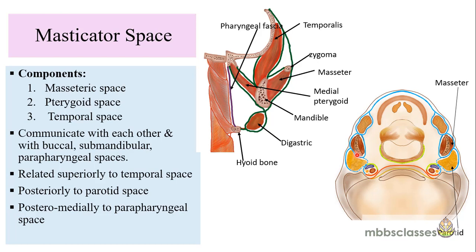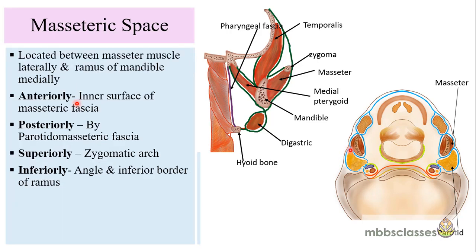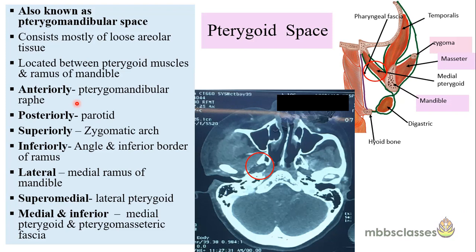If you remember from the anatomy class again, the investing layer, when it encloses the parotid gland, the outer lamina of the parotid fascia is called the parotideomasseteric fascia. So it forms the posterior limit of the masseteric space. Superiorly, it is limited by the zygomatic bone, and inferiorly, it is limited by the angle and the inferior border of the ramus. Now let's move on to the next subcomponent of the masticator space, that is the pterygoid space.